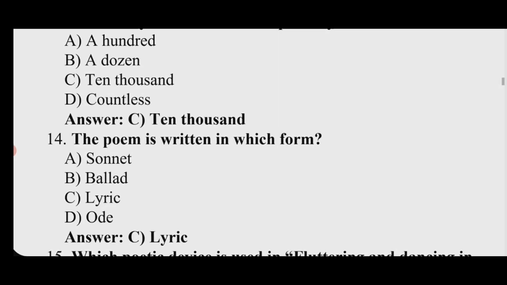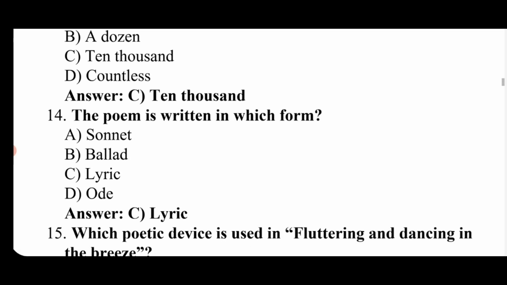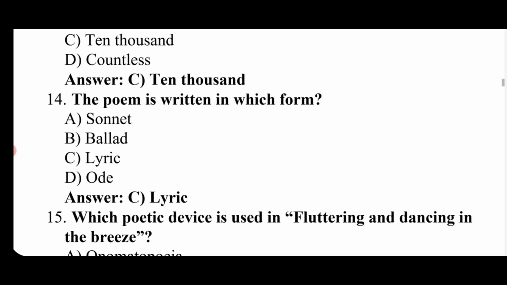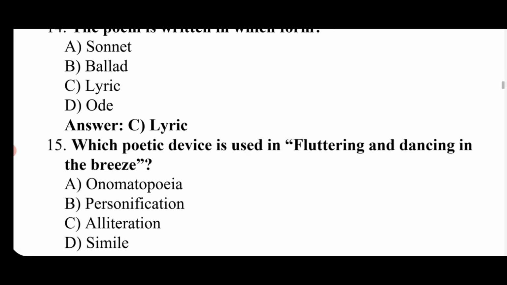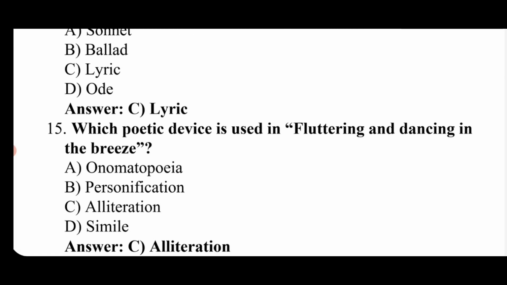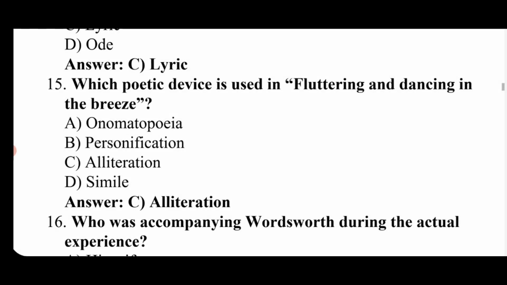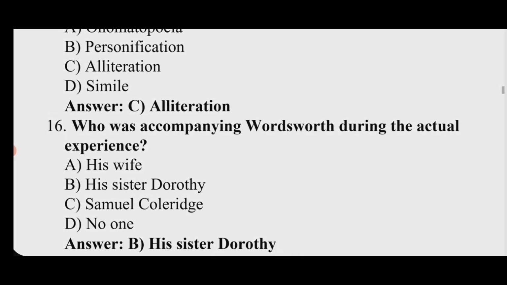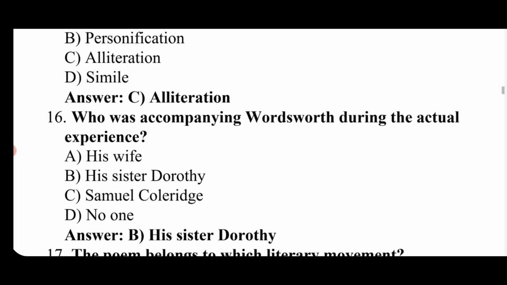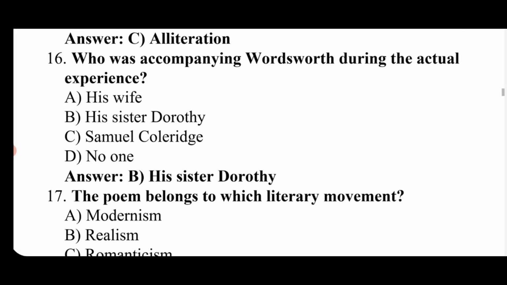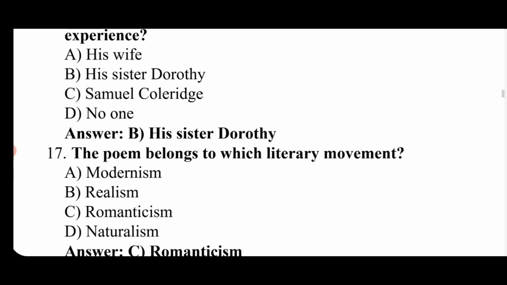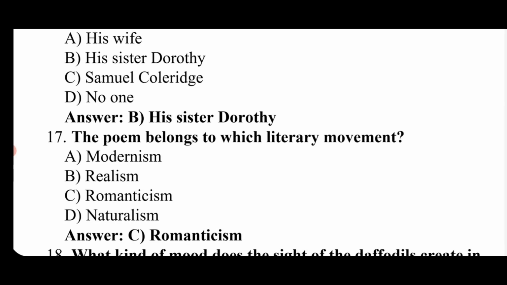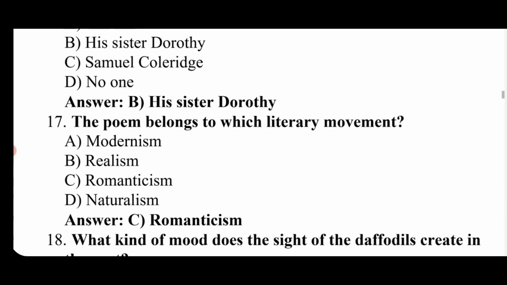It is a lyric. Which poetic device is used in fluttering and dancing in the breeze? These are the options, and the correct option is alliteration. Who was accompanying Wordsworth during the actual experience? His sister Dorothy. The poem belonged to which literary movement? It is the romantic movement.